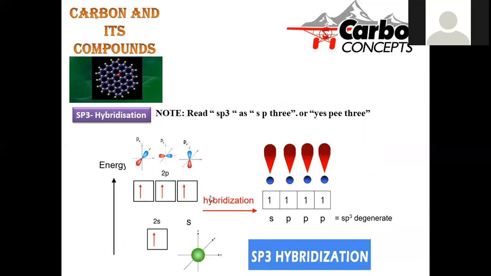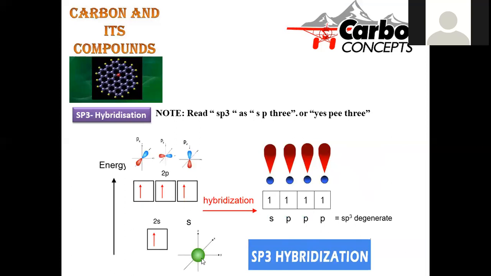Now let us see how the electron distribution and orbital mixing happen. Energetically, when we go with the energy profile diagram of this sp3 hybridization process, the s orbital, being comparatively lower in energy, can be placed here, and the 2p orbitals, all 3 having equal energy, 2px1, 2py1, 2pz1, will be there.